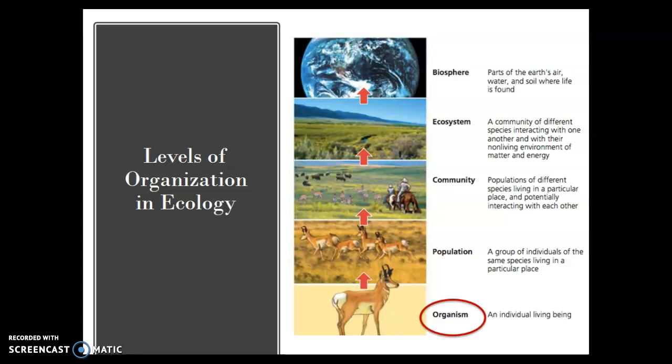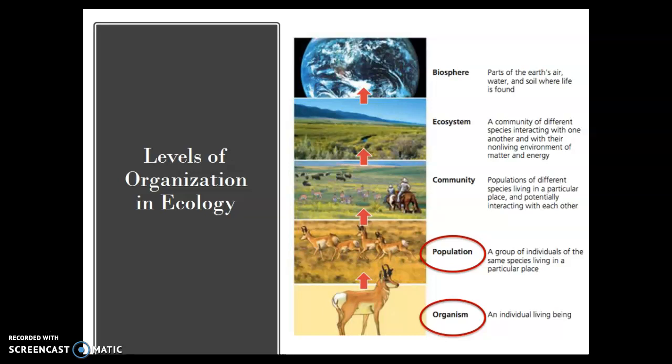On the lowest level, we have the organism, which is just the individual. Next, we have populations, and populations are just a larger group of the same species. In this example, we have a deer, or I think that might be an elk. Not an elk. It's some kind of prairie deer. I'm trying to think. The antlers look a little bit off. But anyway, you have one organism on the bottom, and then multiple of those organisms of the one species make